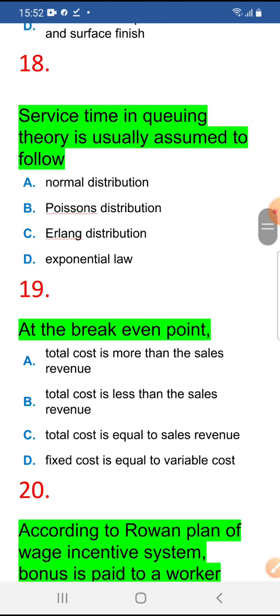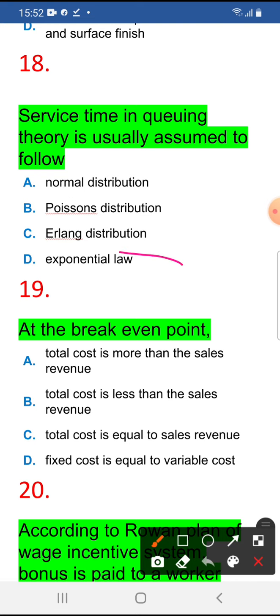Next, 18th question. Service time in queuing theory is usually assumed to follow what distribution? Exponential law. Service time in queuing theory follows exponential law. Okay. So service time will follow exponential law.